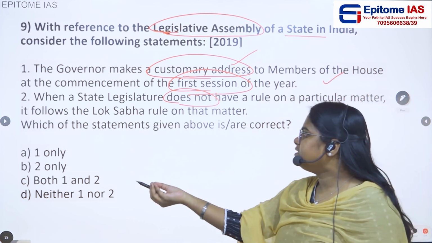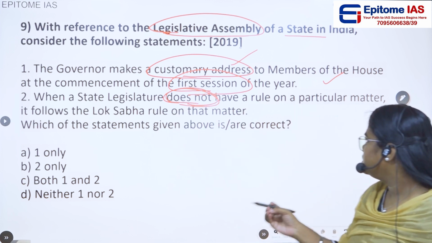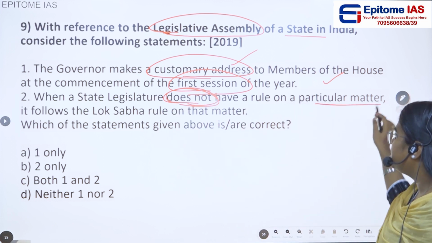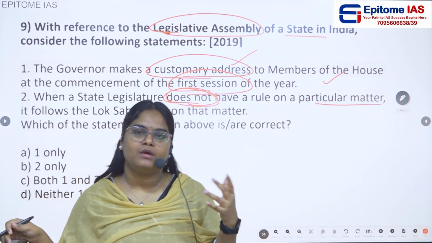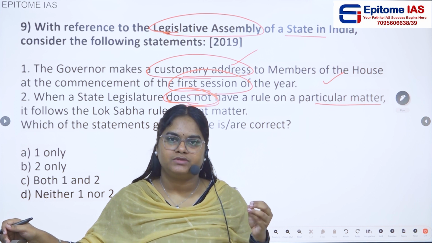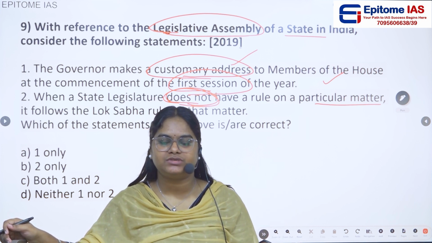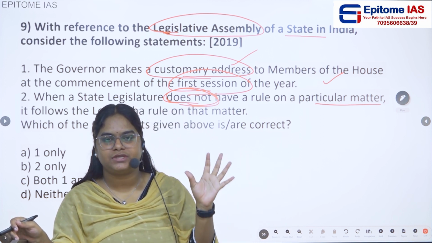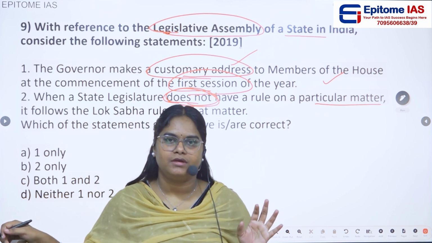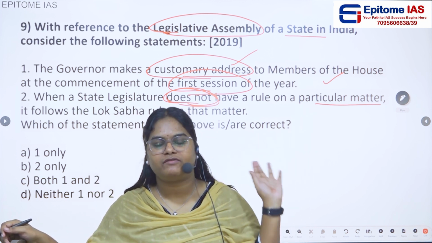And the second statement: when a state legislature does not have a rule on a particular matter, it follows the Lok Sabha rule on that matter. Yes, this is true. Whenever state legislatures don't have a particular rule or regulation regarding a matter, they simply follow the procedure the Lok Sabha follows.